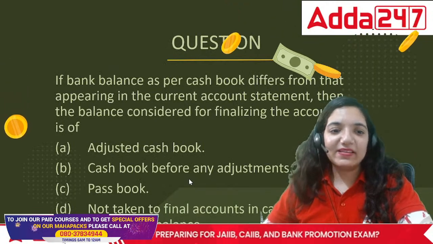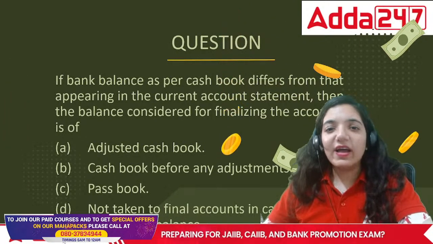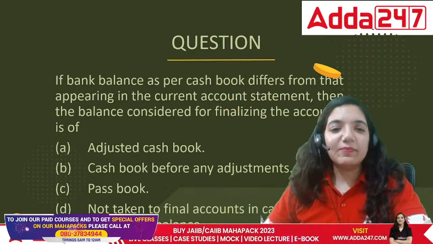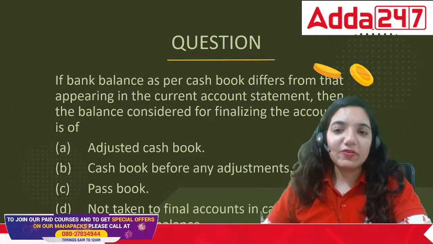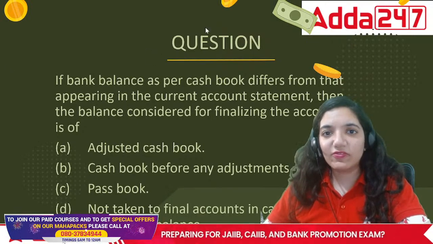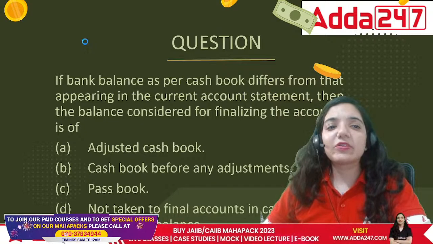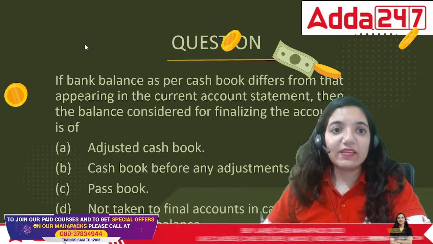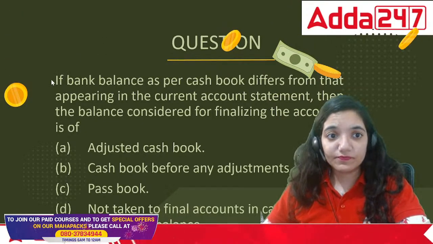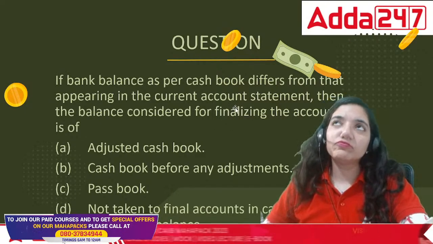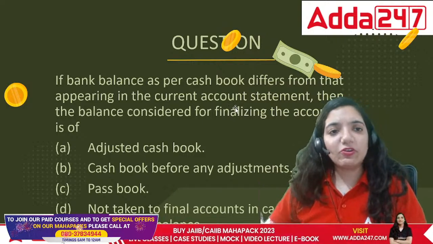If the bank balance as per the cash book differs from that of the passbook, the balance considered for finalizing the account is of what? See, the point is sometimes there is a particular difference that comes up in the area of accounts.